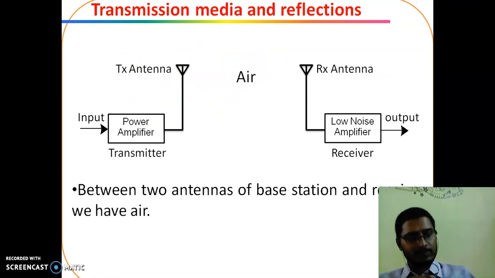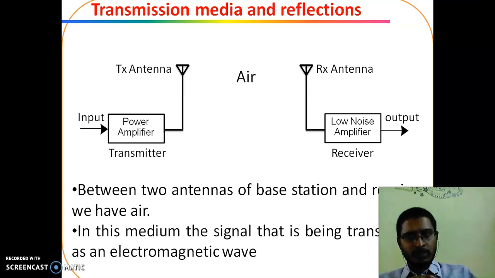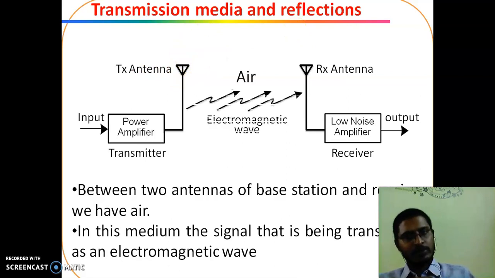In this medium, the signal is transmitted as an electromagnetic wave, because the antenna radiates EM waves.